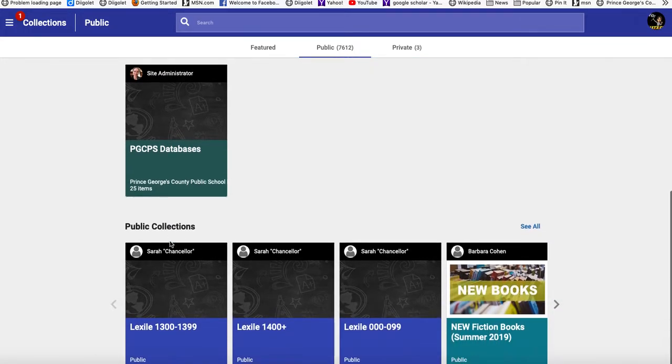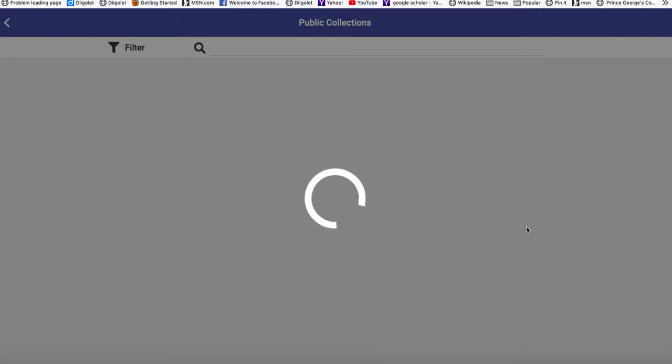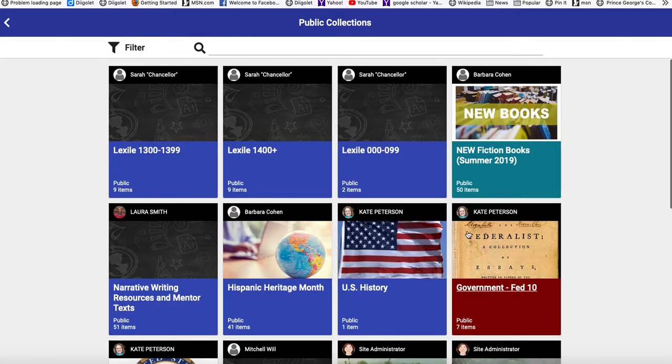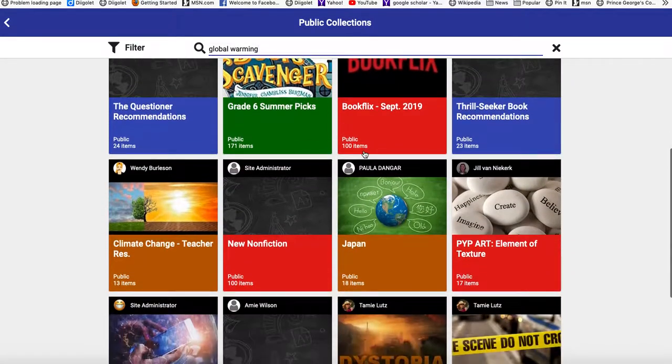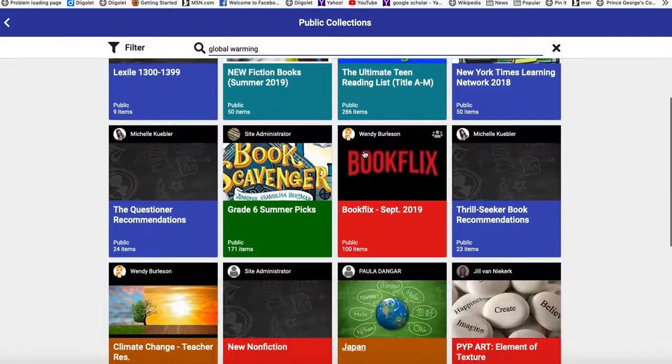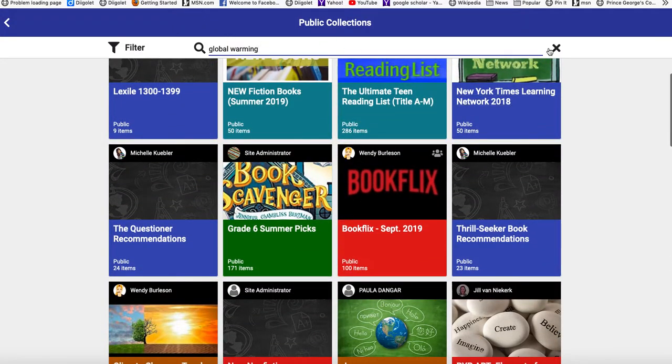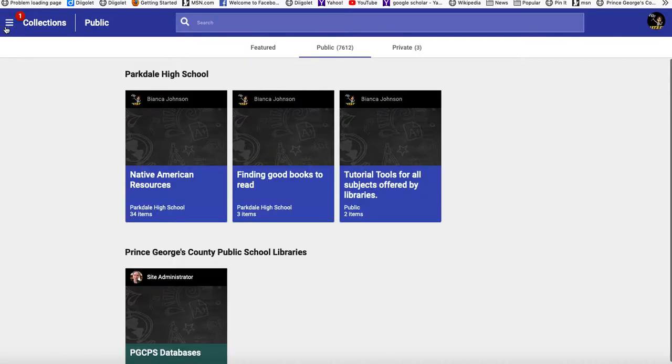And if you scroll down, you see public collections. These are collections that are available for all of the public to look at. And here you can search for books on a certain Lexile level or topics. So I can type in global warming again, and I can see people who have put together information about global warming, and it will appear in this area. So let's go back to collections again.